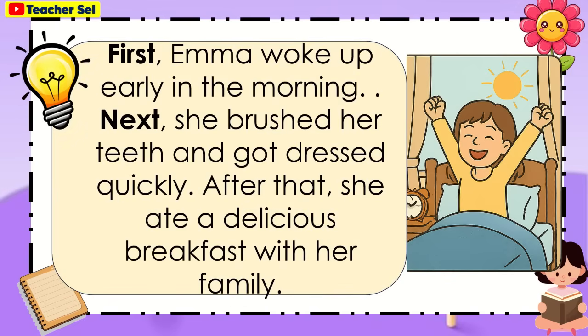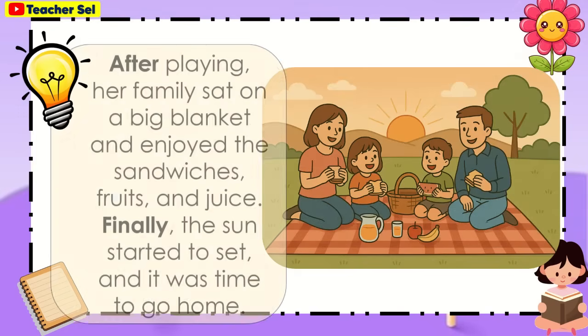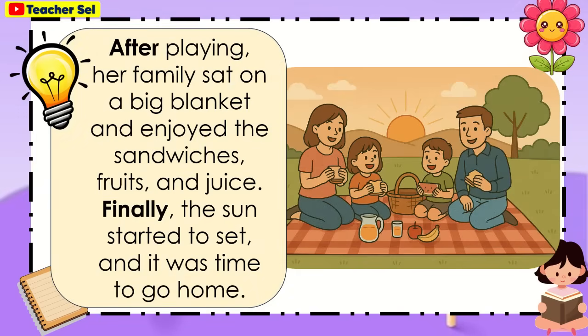First, Emma woke up early in the morning. Next, she brushed her teeth and got dressed quickly. After that, she ate a delicious breakfast with her family. Then, they all got into the car and drove to the park. Later, she played a fun game of tag with her friends. After playing, her family sat on a big blanket and enjoyed the sandwiches, fruits, and juice. Finally, the sun started to set, and it was time to go home.